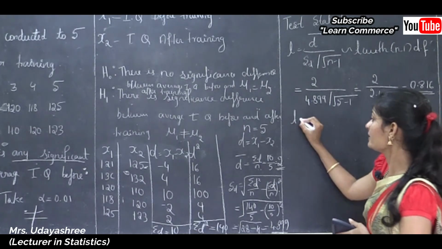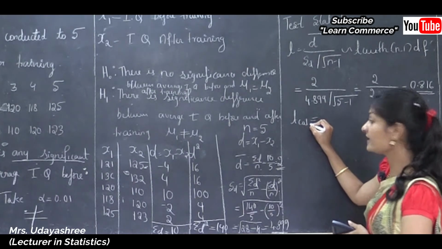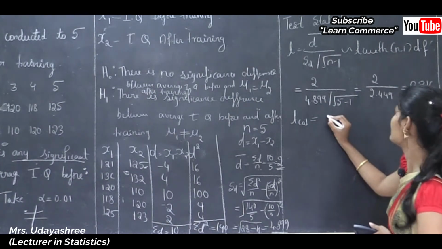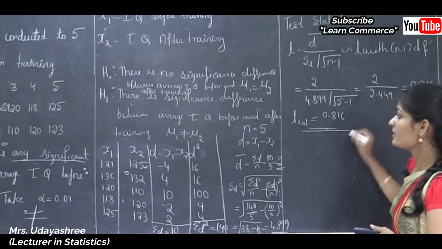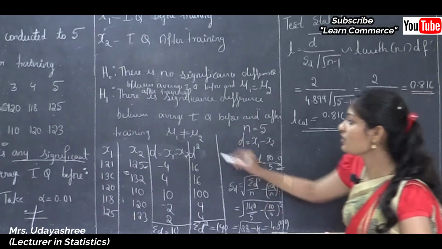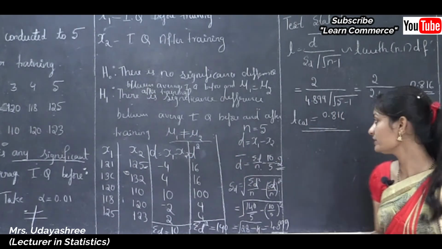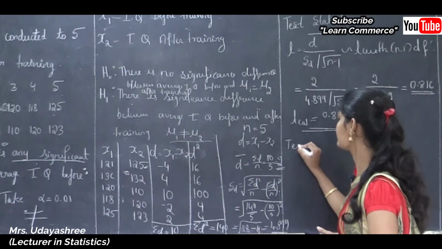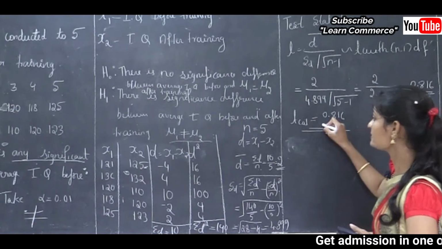This is the calculated value. That is the T calculated value. We can write like this: T CAL, CAL in the sense that is calculated value. So this is equal to 0.816. And see, this is not equal to type. So not equal to type in the sense what, that is a two-tailed test. Okay, before that, see, this is step 3.